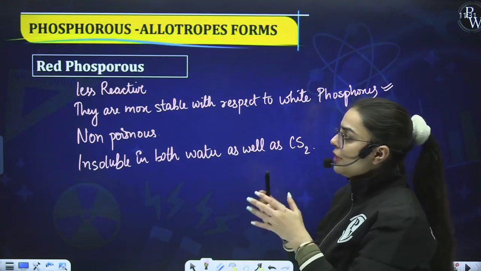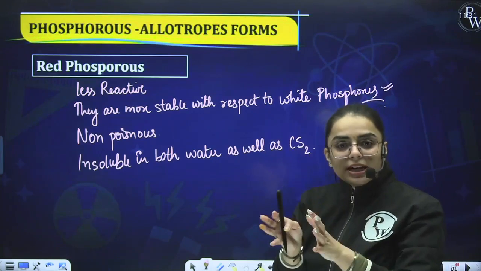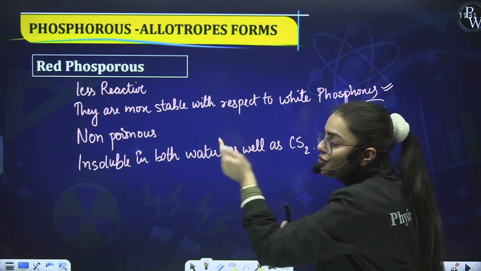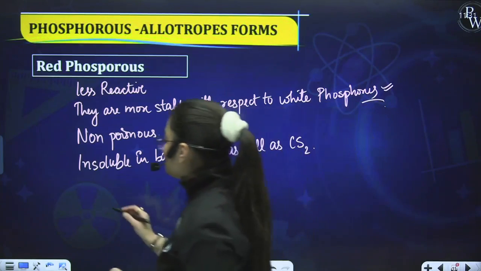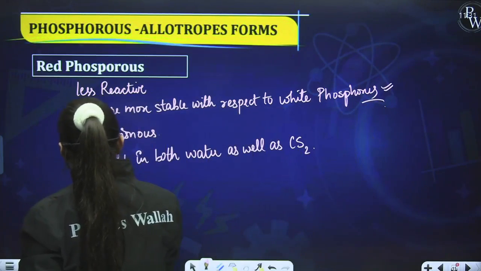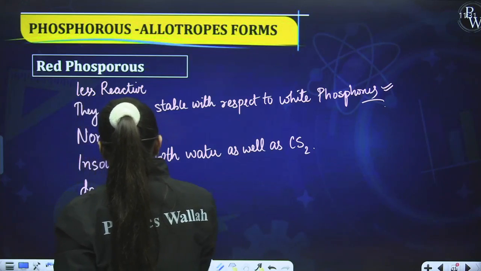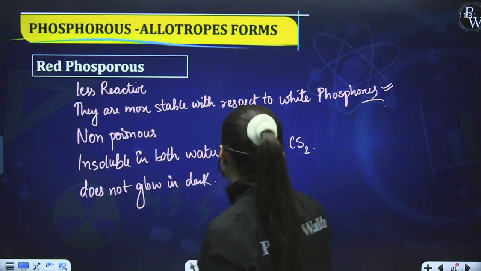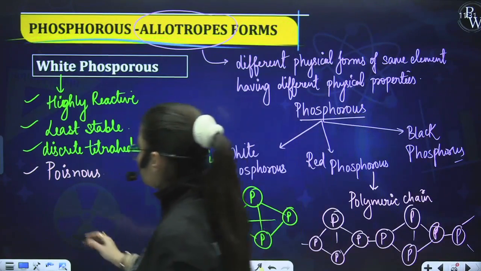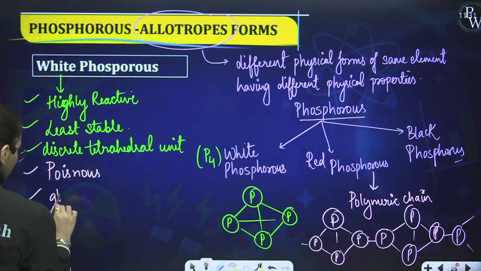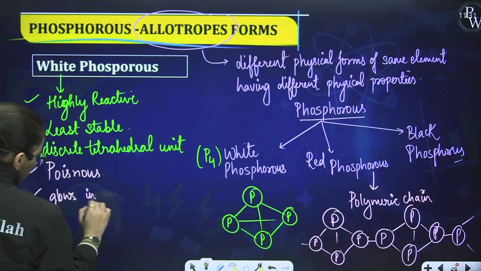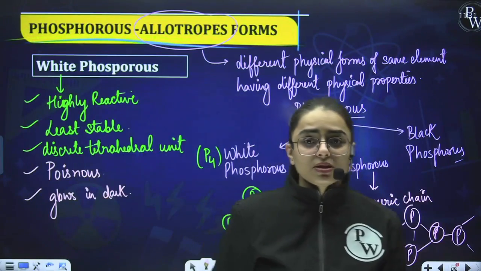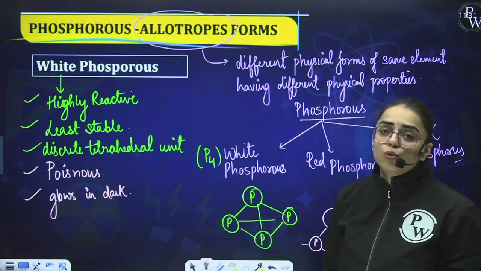One more thing. When you are talking about white phosphorus and red phosphorus, white phosphorus basically glows in dark, while red phosphorus does not glow in dark. This is also one more important point. Red phosphorus does not glow in dark, but the white one, yes, it glows in dark. Is it clear to you? I guess this is the major difference that you shall learn from both of these.